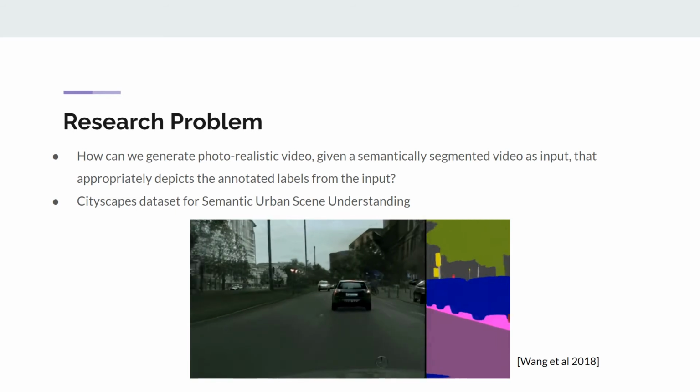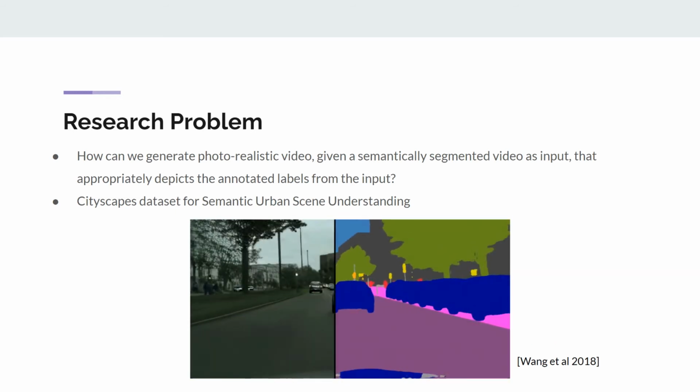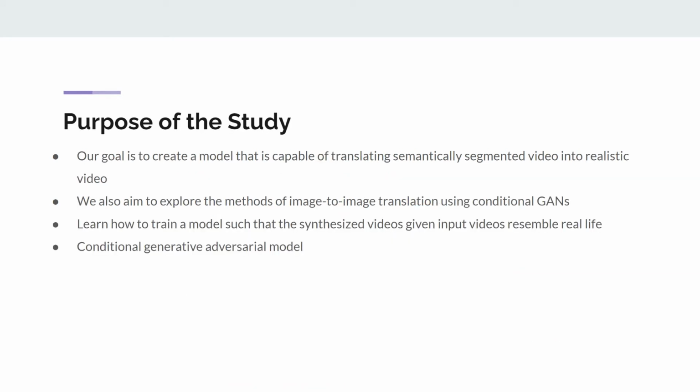We are using the Cityscapes dataset for semantic urban scene understanding for our input and training. Our goal is to create a model that is capable of translating semantically segmented video into realistic video.